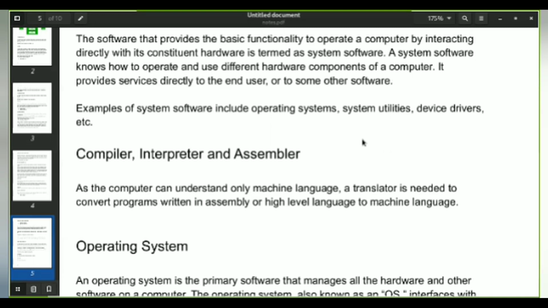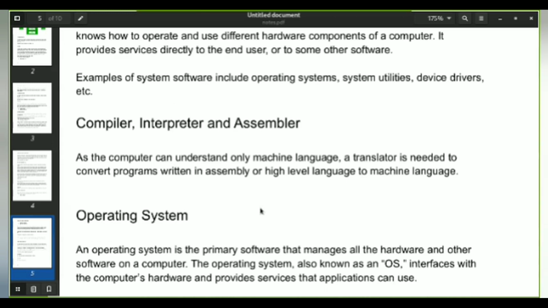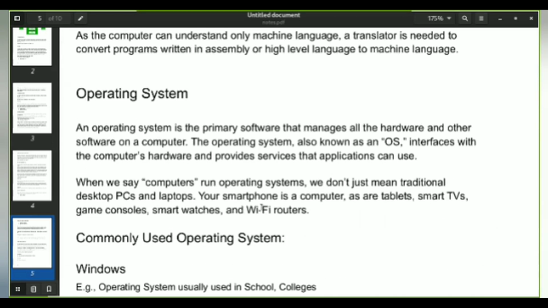If you want the computer to understand what you are speaking, you need to convert your language into zeros and ones so that the computer can understand. In that picture, the compiler, interpreter, and assembler come into place, which are used to convert your high-level language into machine language.